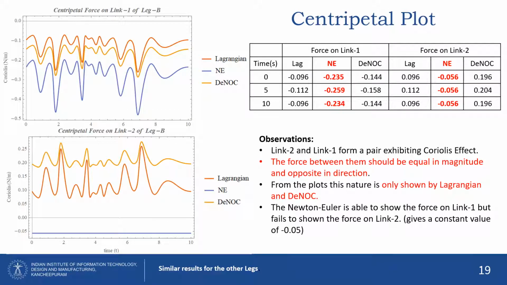The next important plot for our study is the centripetal plot. As links 1 and 2 are a pair exhibiting the Coriolis effect, the forces on them should be equal and opposite. From the plots, only the Lagrangian and d naught illustrate this phenomenon, whereas the Newton-Euler fails here.